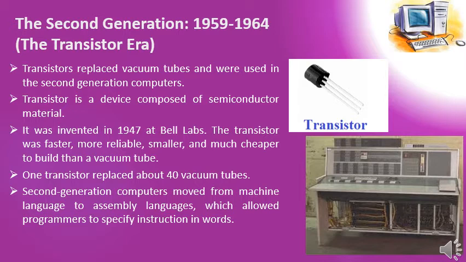And the second important feature that the second generation computers have is that they use the assembly language instead of machine language. Machine language is purely based on zeros and ones, while assembly language uses symbolic codes. They are also called mnemonics. They are English oriented codes which can easily be remembered and understood by humans.